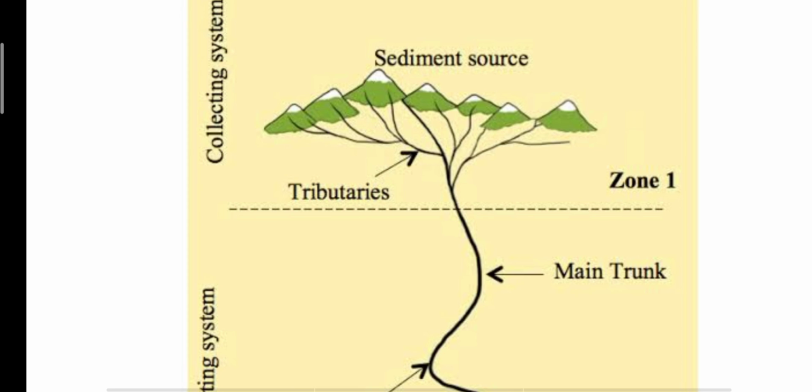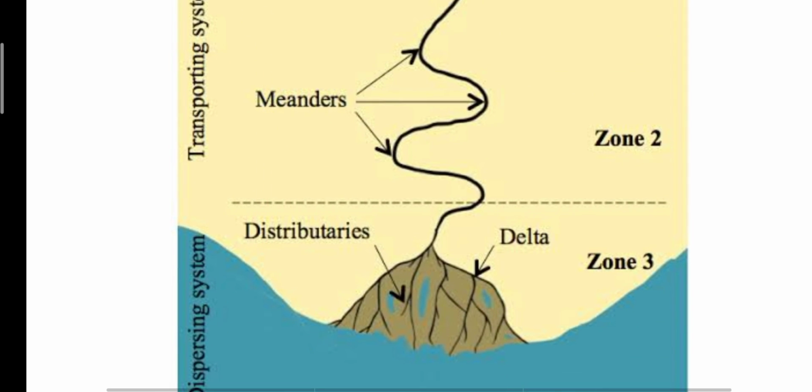So tributaries are the many smaller streams of water that join a main river. And then what are distributaries? When one main river gets divided into many smaller river channels, those are known as distributaries. And here delta is also shown, that before entering into a main ocean or sea, it forms a triangle-like shape, that is known as delta.